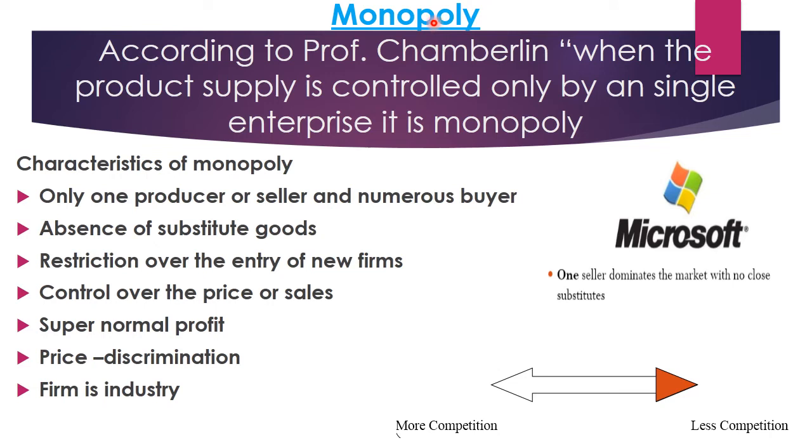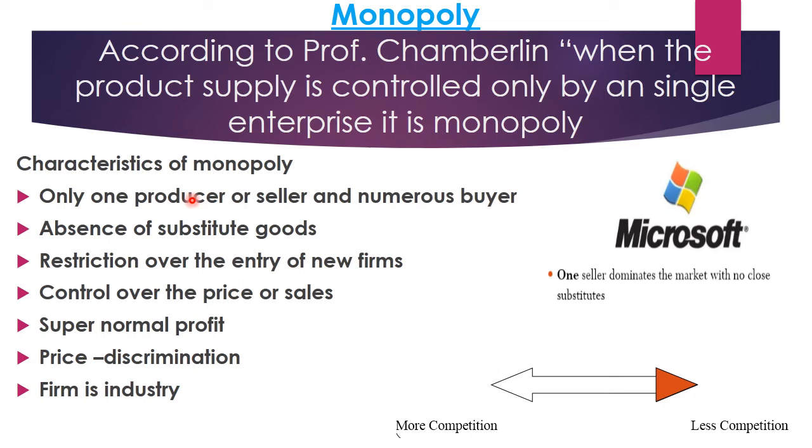Now here perfect competition and monopoly are two opposite words we can say, right? Now this word monopoly originated from a Greek word monos. Monos means single and polein means seller. So monopoly means the market which has a single seller.